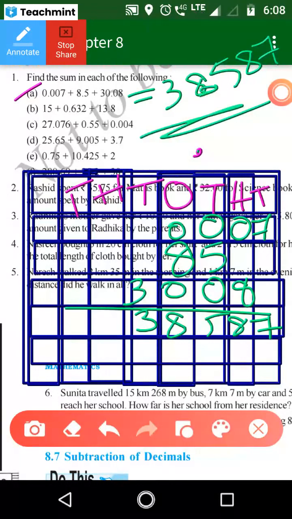Is there any doubt? No, ma'am. Yes, solve as per this. So you must place the values in the place value table, add, and write down the answer. Write it fast.